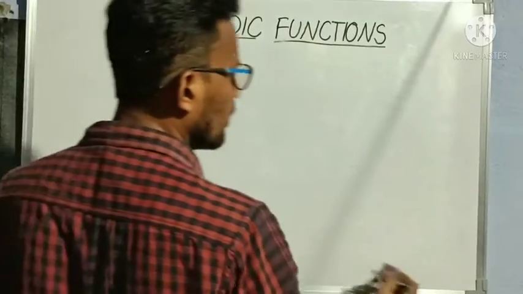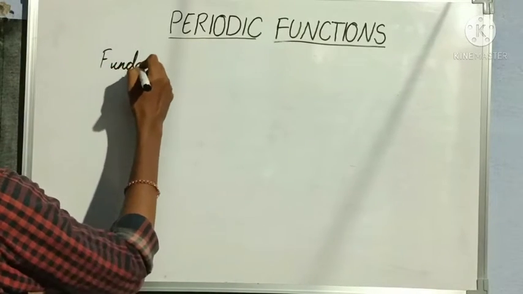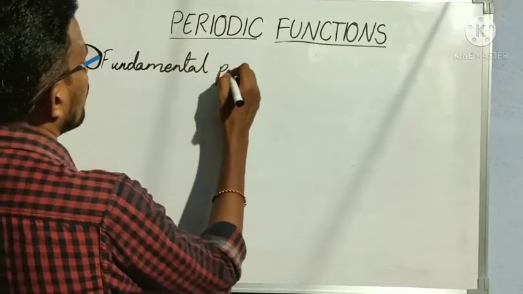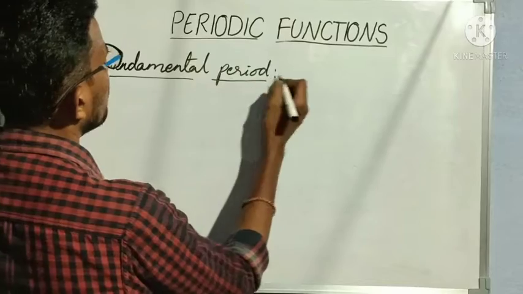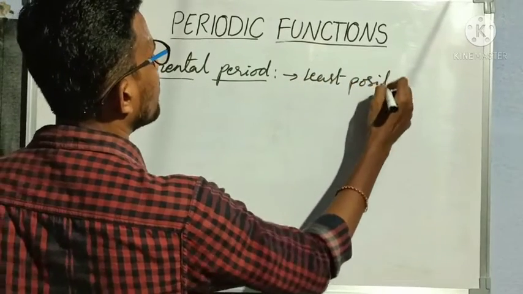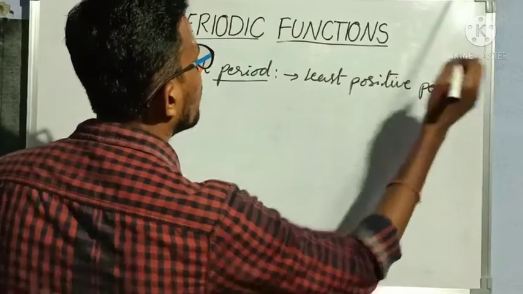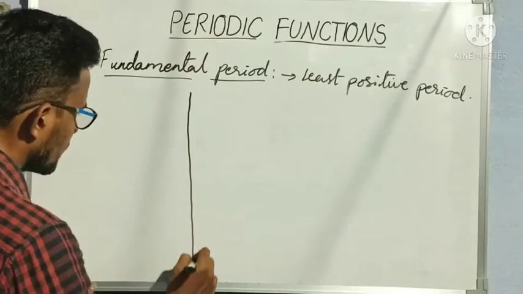Next we'll learn about the fundamental period. So what is a fundamental period? The least positive period is called the fundamental period. Suppose we take the same sin x.